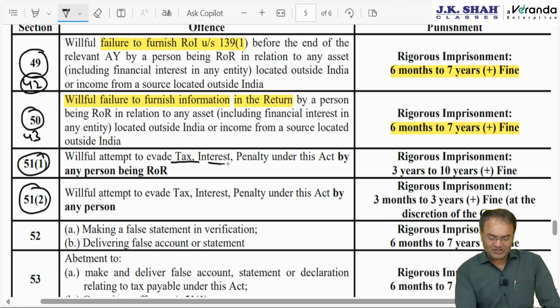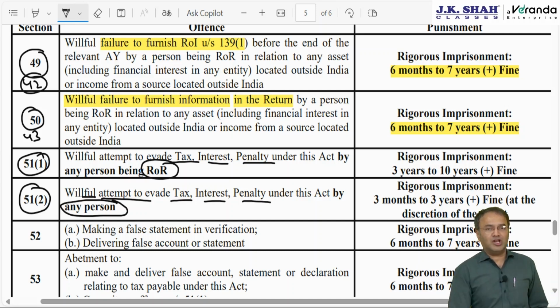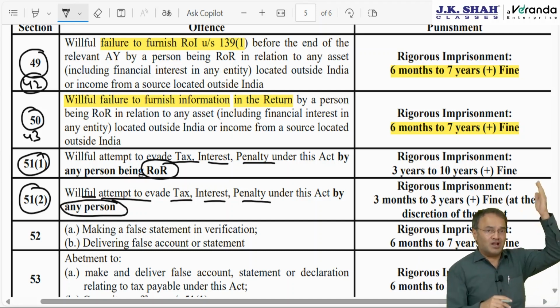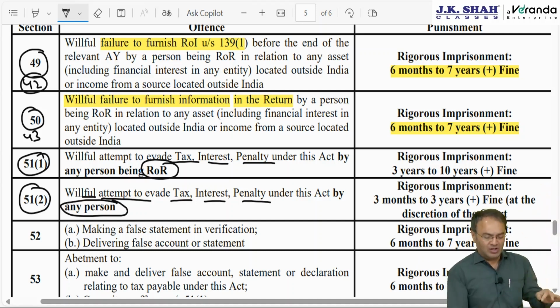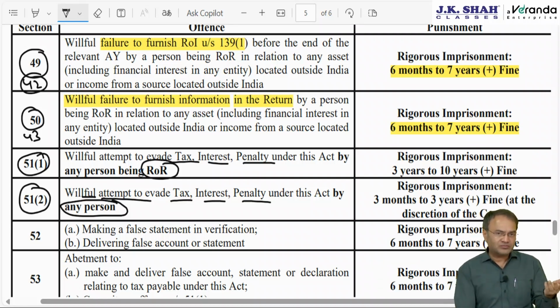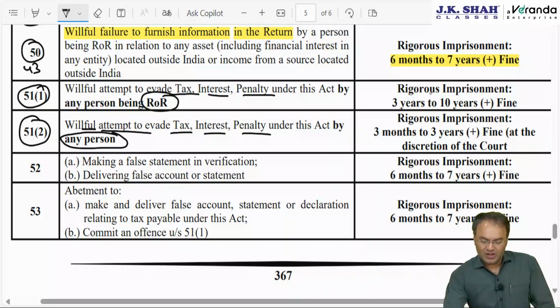51.1 and 51.2. Willful attempt to evade tax, interest, penalty by any person, resident, non-resident, anybody. Whosoever was ROR at that time but today is non-resident, then 51.2, and today that person is ROR as on the date of catching it, then section 51.1. Both are same only. Rigorous imprisonment 3 years to 10 years plus fine.